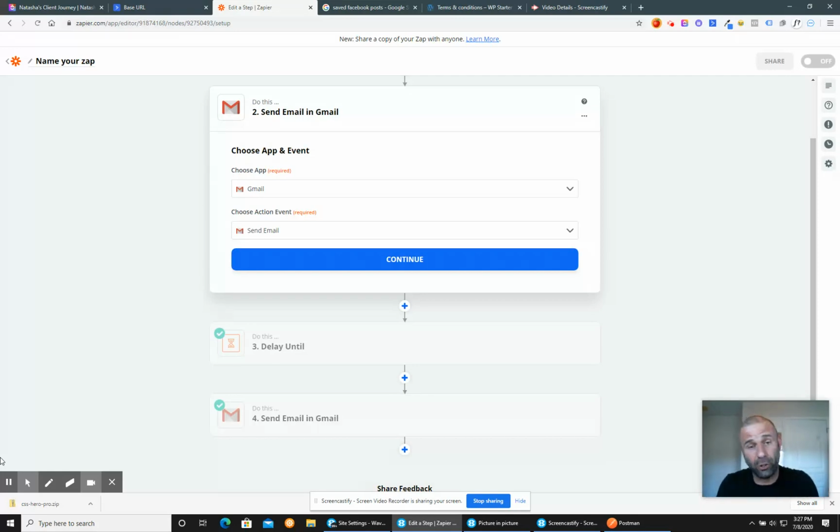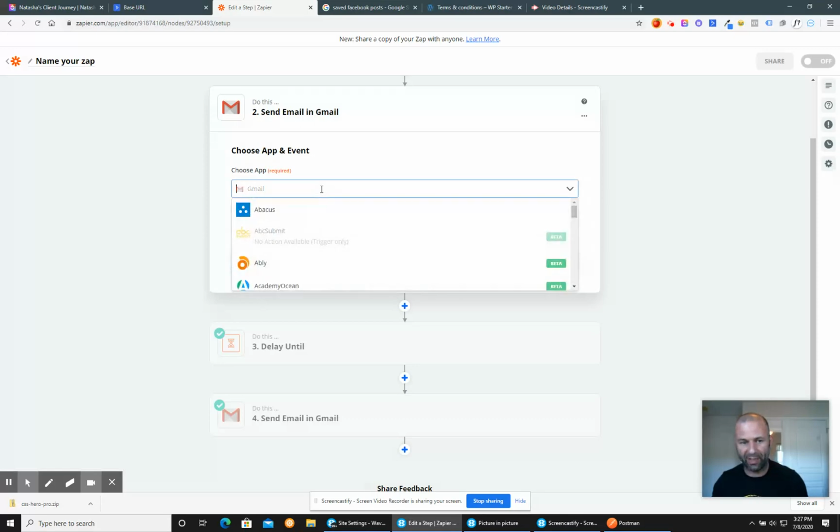We want to send something to you. We want you to know what's going on before any communication goes out to the client, because automation is really, really helpful, particularly when you use it correctly and they don't know it's automated, right? So you're going to get a notification saying that the client got an email.